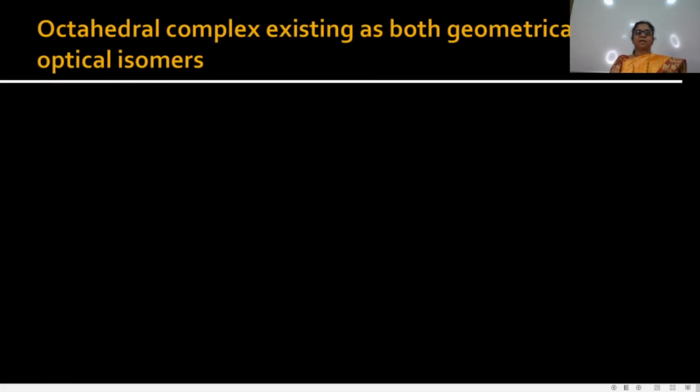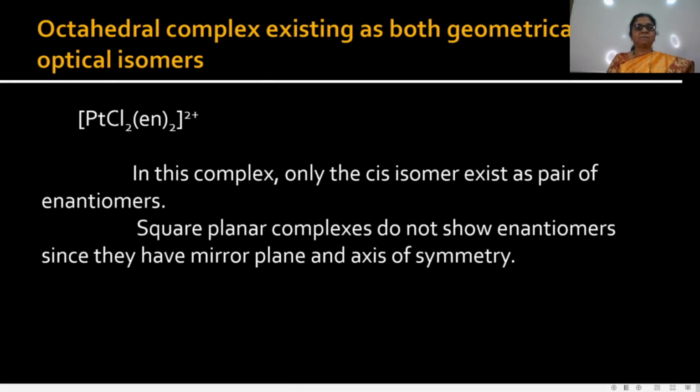Now see the next. The octahedral complex existing as both geometrical and optical isomers. We see the geometrical isomerism. Geometrical isomerism is shown only by square planar complexes and octahedral complexes. The octahedral complexes also show optical activity. For example, this [Pt(Cl)2(en)2]2+. In this complex, only the cis isomer exists as a pair of enantiomers.